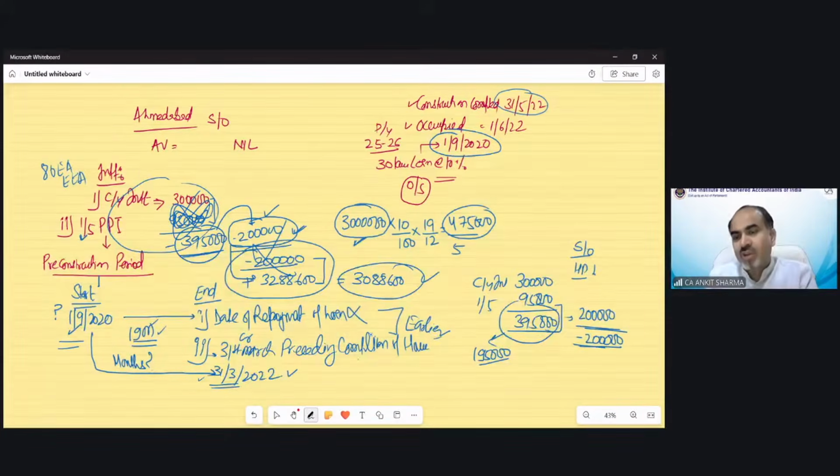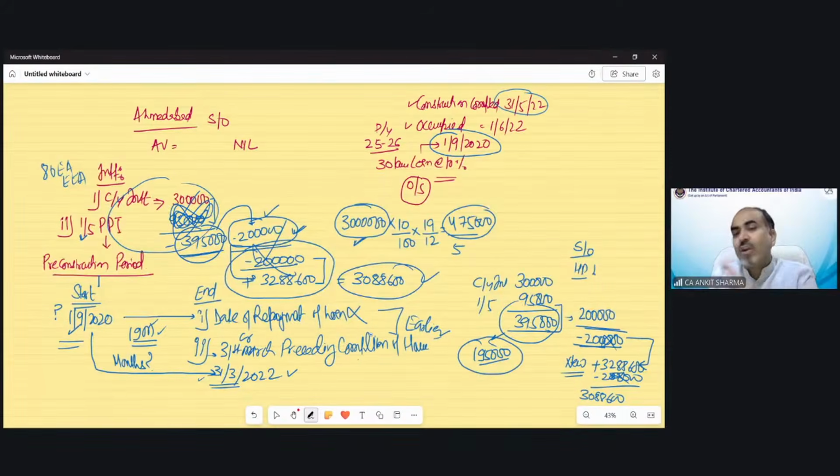Now in this question, I have a New York property also having income of 3288600. Understood? So this loss has been set off from this value. So now remaining house property income is 3088600. Now this loss has been finished. Now what can we do with this 195?